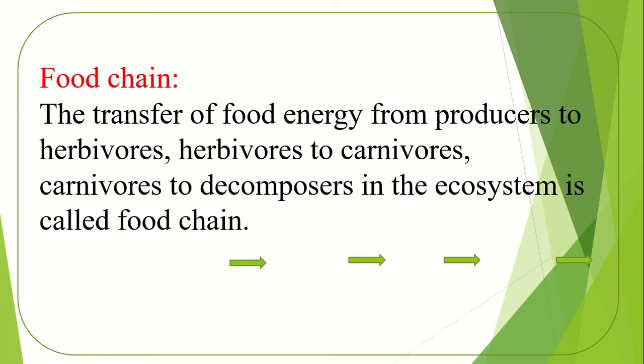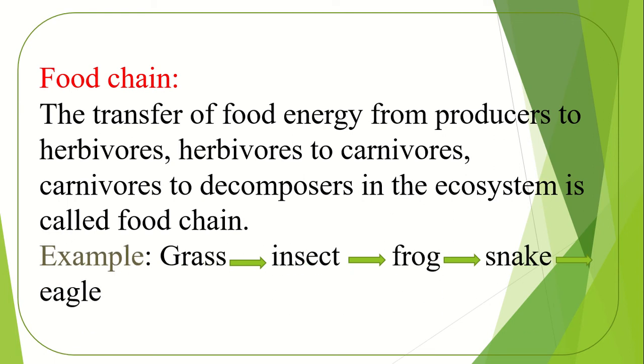I am saying easily, the transfer of food from producer to decomposer is called food chain. Example of food chain: grass is eaten by insect, insect is eaten by frog, frog is eaten by snake, snake is eaten by eagle.